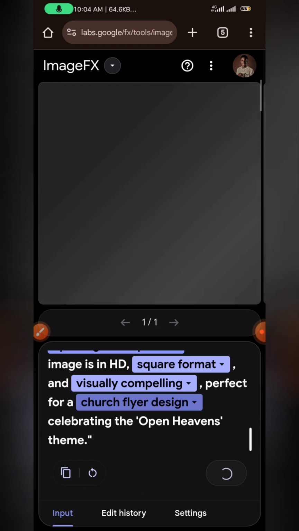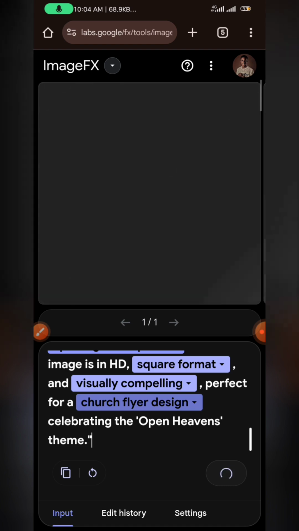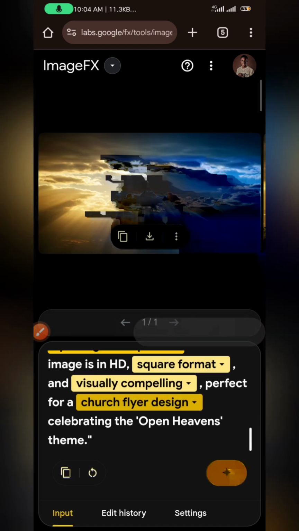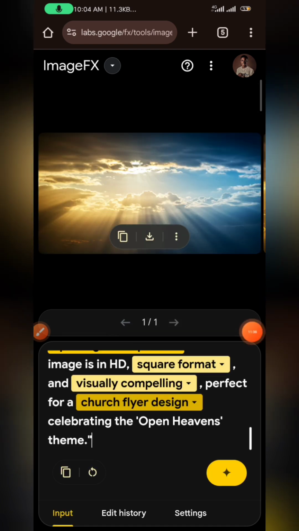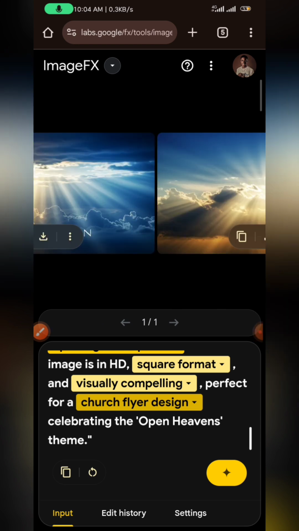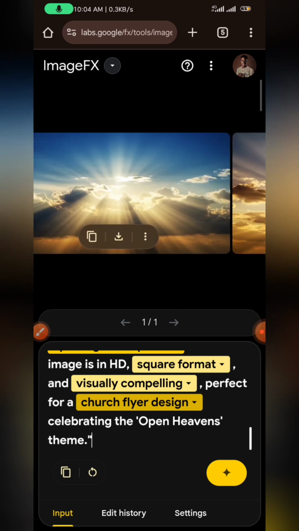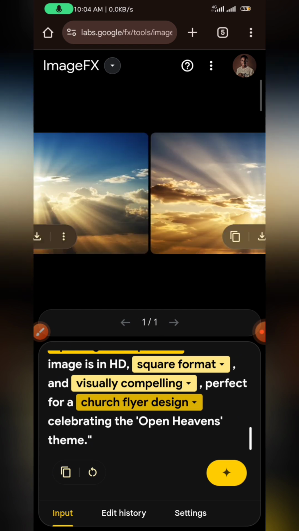This is taking a little bit of time, so I'll just pause the video. Alright, so you see it just generated the first set of images. We have this, you can see open heavens, we have this. So you see very unique images.